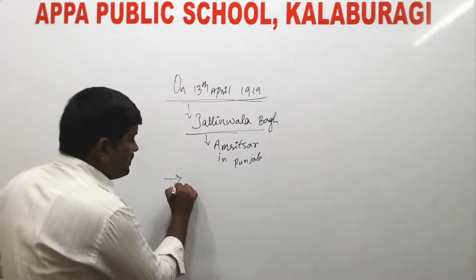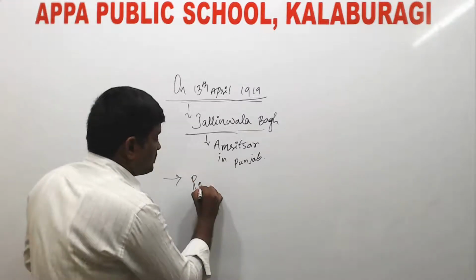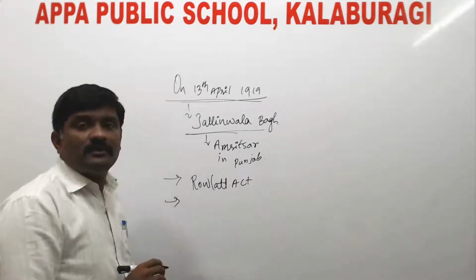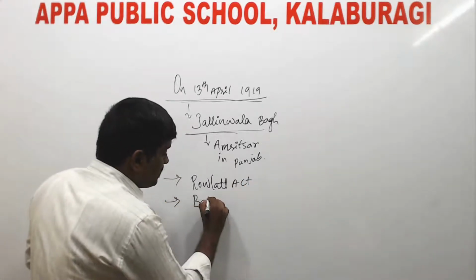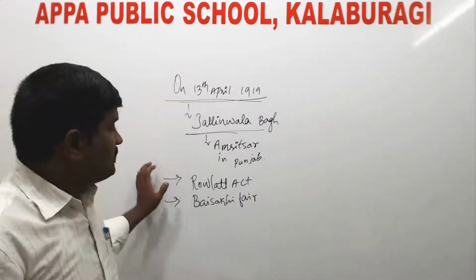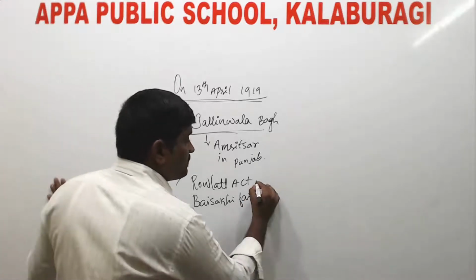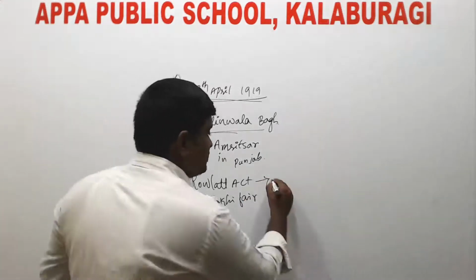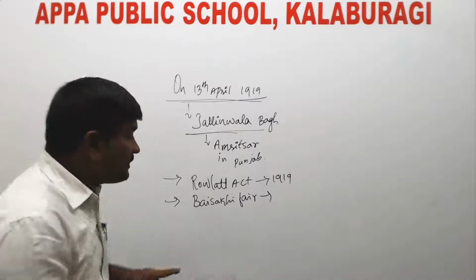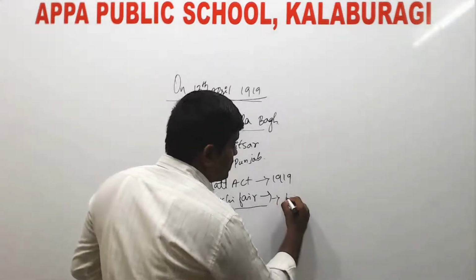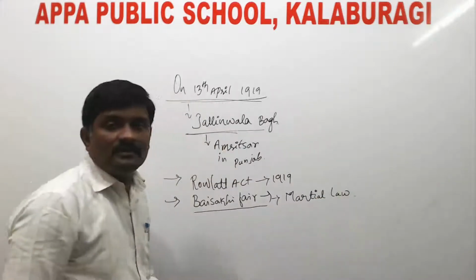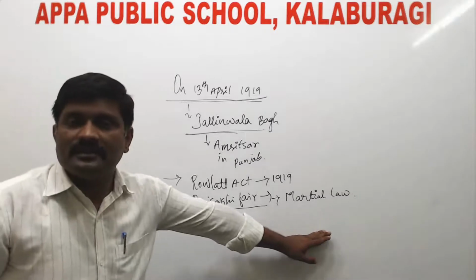Here many people were gathered to oppose which act? The Rowlatt Act. And some of the people were gathered to enjoy what? To enjoy the Baisakhi fair. So some people were gathered to oppose the Rowlatt Act of 1919, and some were gathered to enjoy the Baisakhi fair. But these people were not aware of the imposition of martial law.